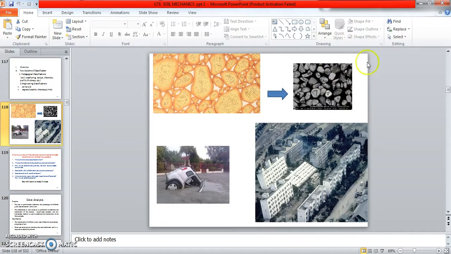If this much gap is there in the underground soil, what will happen? This is the car falling down in the road, and this is the failure of an apartment in our Chennai or some other areas, where they fell down. So these are some of the reasons, because they construct without checking the soil. This happens in our country.